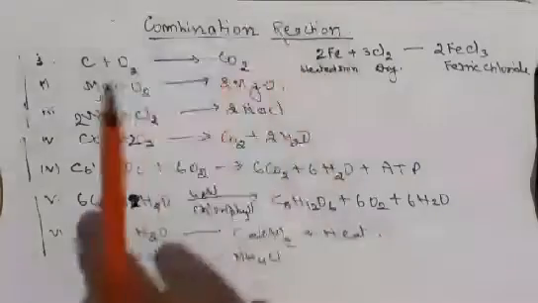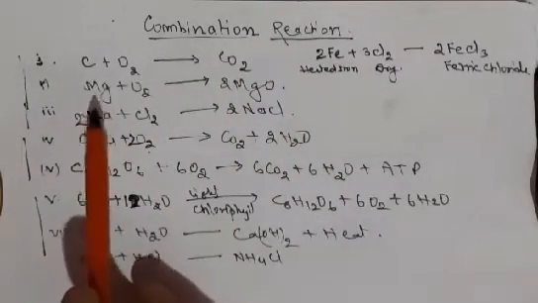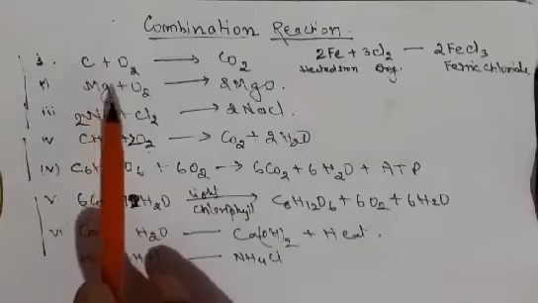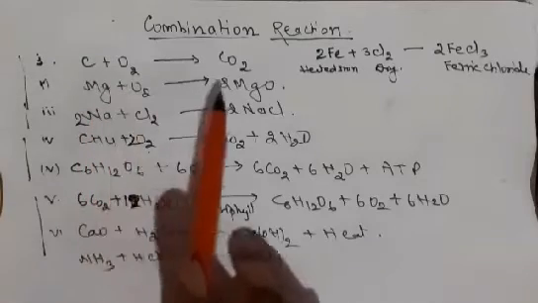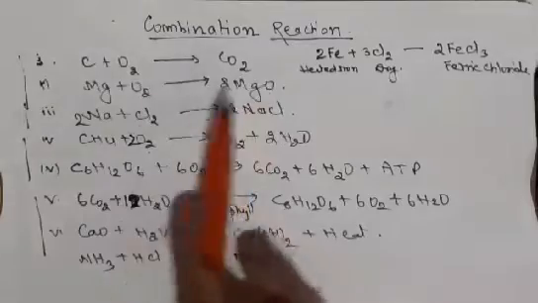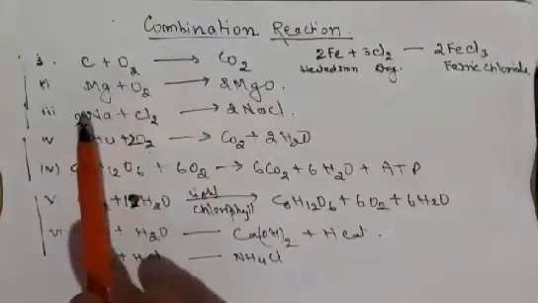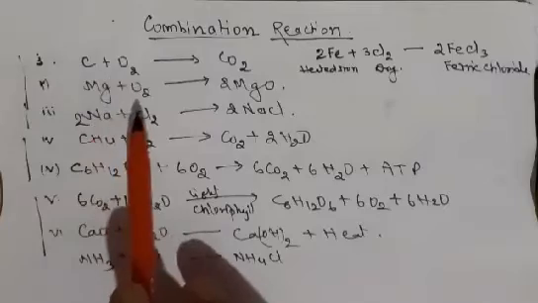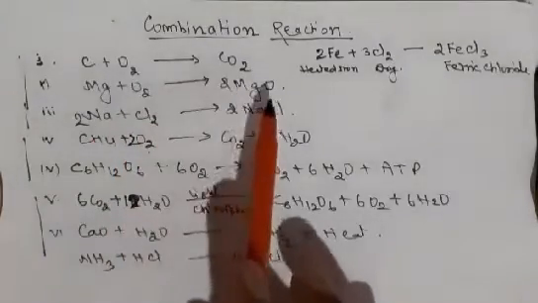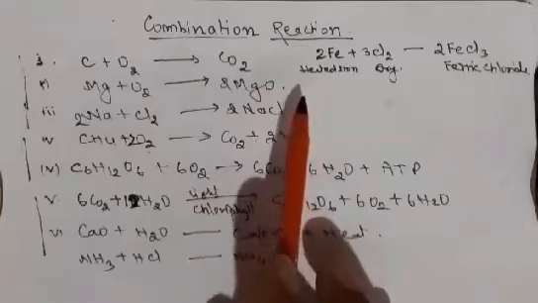Another example, which we discussed in the previous video: when we burn the magnesium ribbon in presence of oxygen, magnesium oxide is produced. So this is also a good example of combination reaction where two elements, magnesium and oxygen, are involved to produce a compound that is called magnesium oxide.